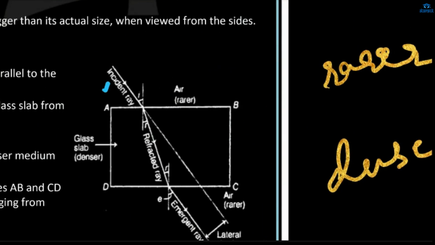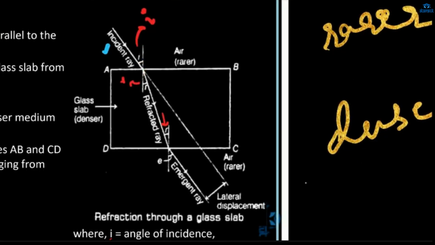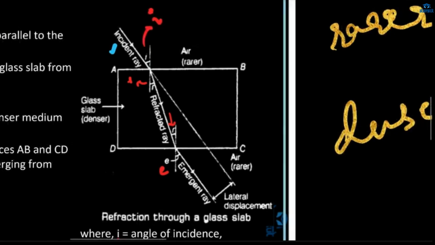The angle between the incident ray and the normal is called I, the angle of incidence. The angle between the normal and the refracted ray is called what? R, which is called the angle of refraction. The angle between this refracted ray and this normal again is called R. And then the angle between the emergent ray and the normal will be called E. Is it fine?